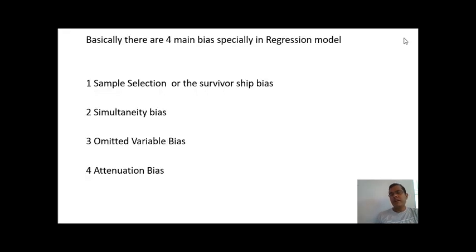There are four main biases, and especially these biases are very much important when you are building a regression model. Why? Because in a regression model you don't do the prediction in your categories, but you do the prediction in the actual numbers, right? So the chances of errors are quite high when you are doing regression compared to when you're building classification models. So four main types of bias are your sample selection or the survivorship bias, simultaneity bias, omitted variable bias, and the attenuation bias. So let's discuss each bias one by one.